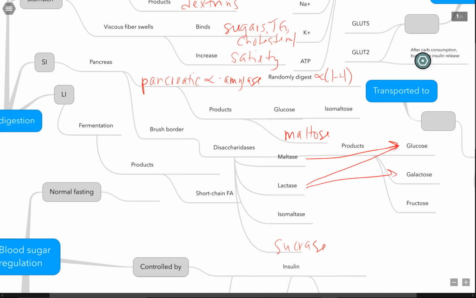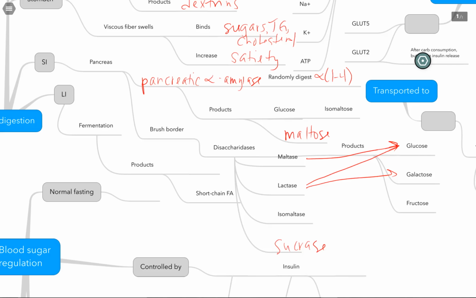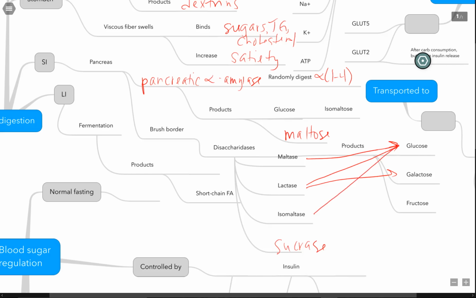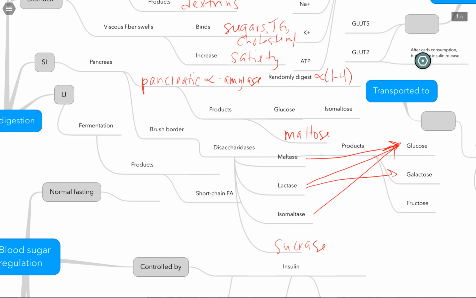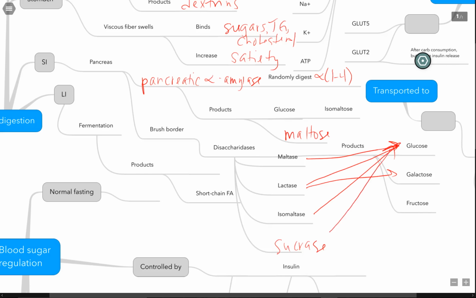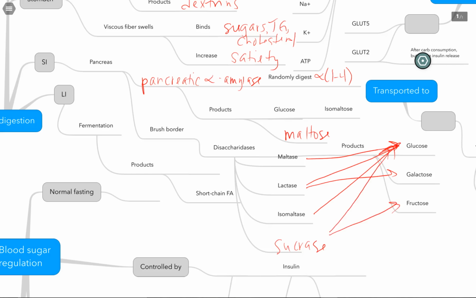Isomaltase will break down isomaltose. If you recall that isomaltose is an isomer of maltose, which is glucose alpha-1,6 glucose. We end up with all glucoses from there. And sucrase will break down sucrose. Sucrose is a mixture of glucose and fructose. So you can see we have a lot of glucose, a little bit of galactose, a little bit of fructose coming in there.